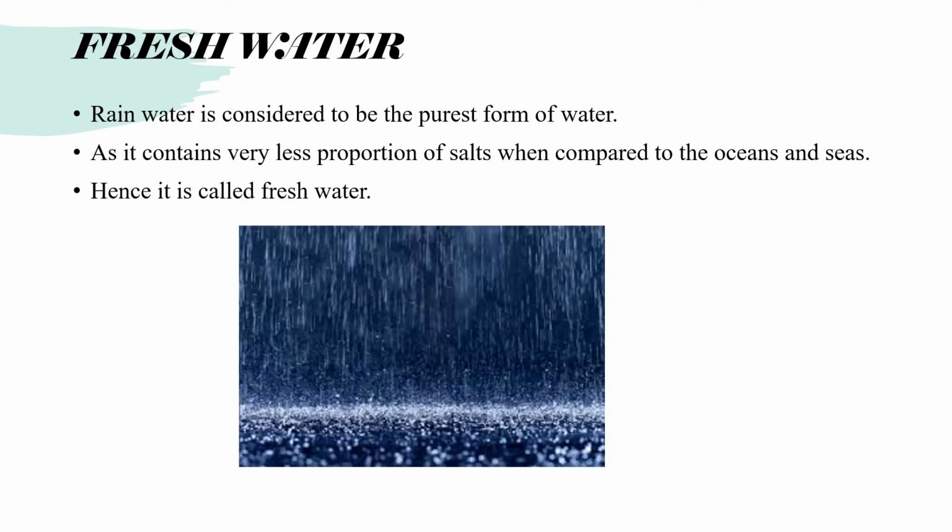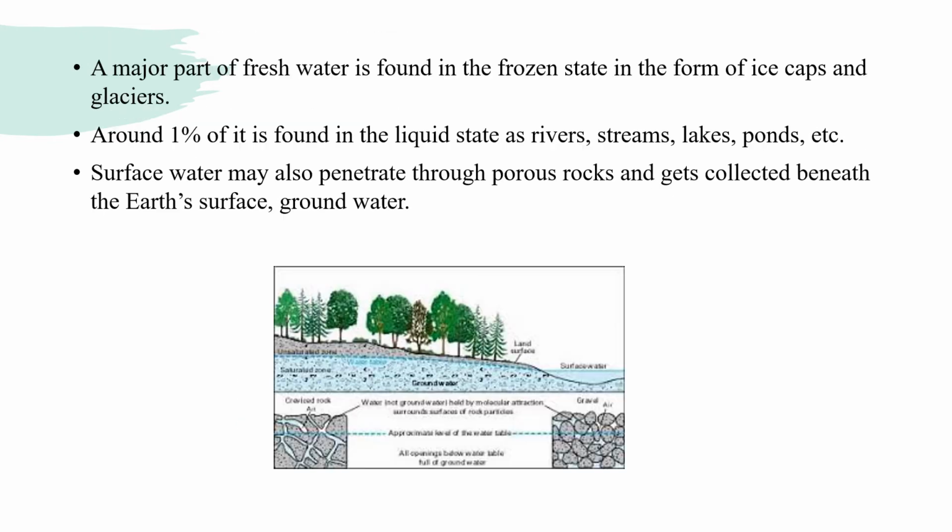Fresh water is one of the water resources present on the earth's surface. This is considered to be the purest form of water. It contains very little salt compared to the ocean and sea, and that's why it is called fresh water.